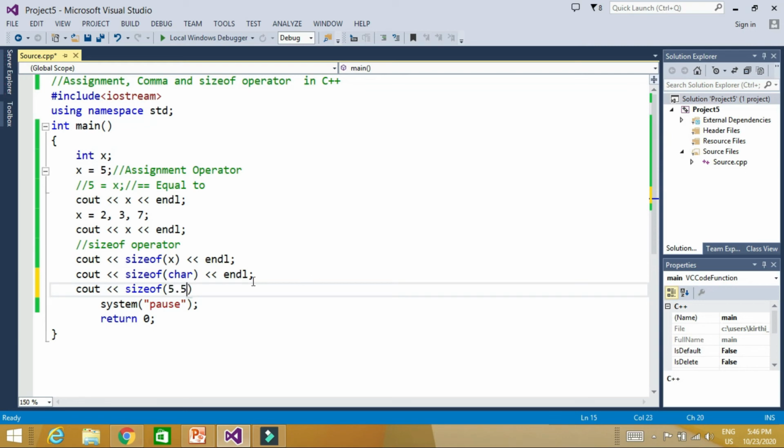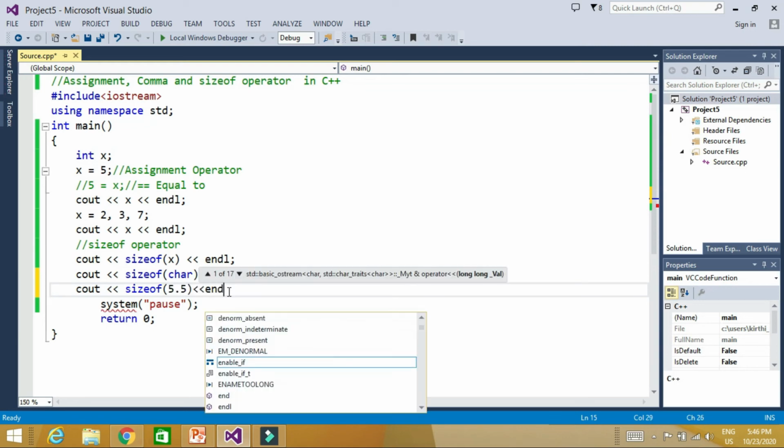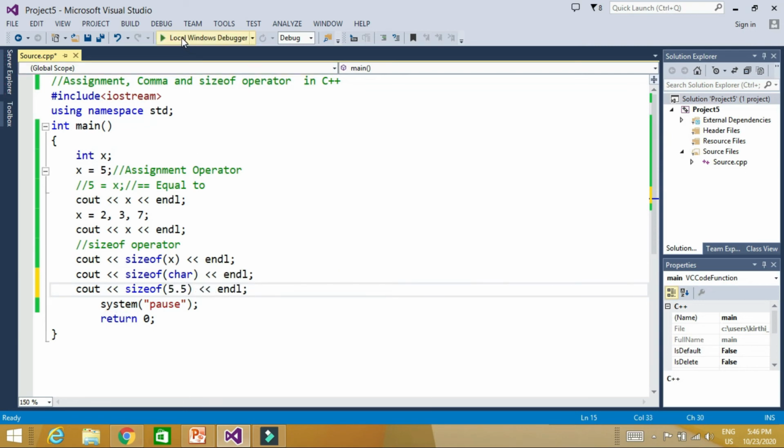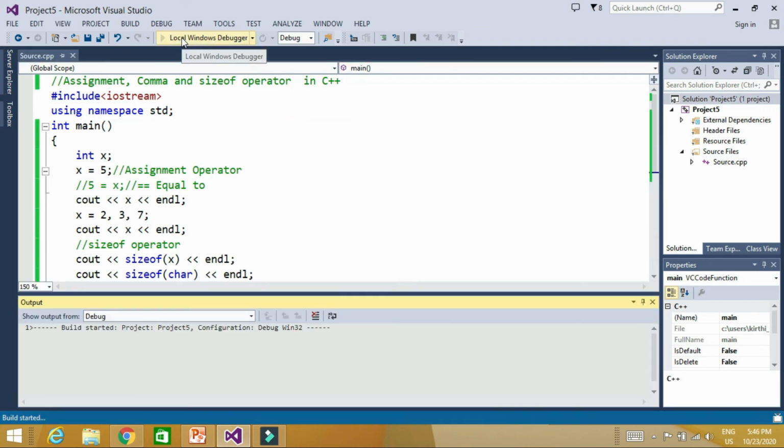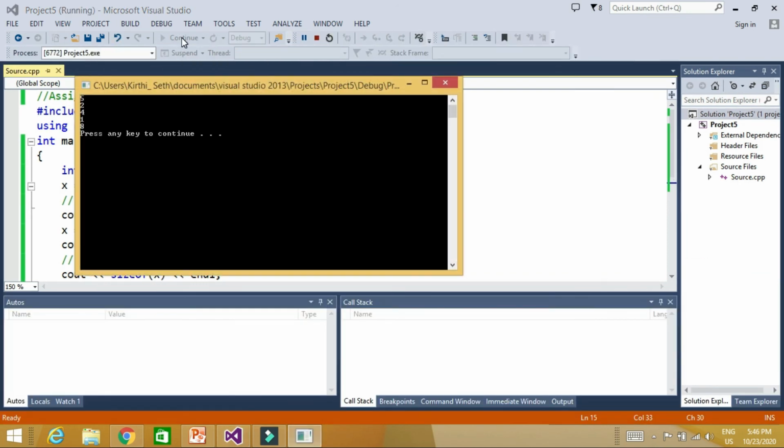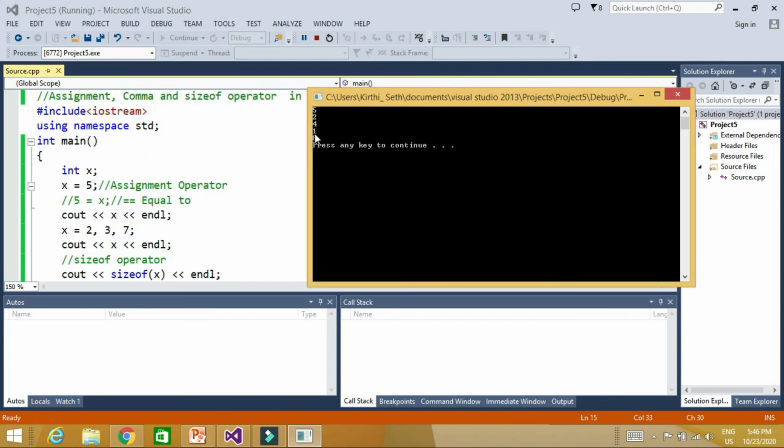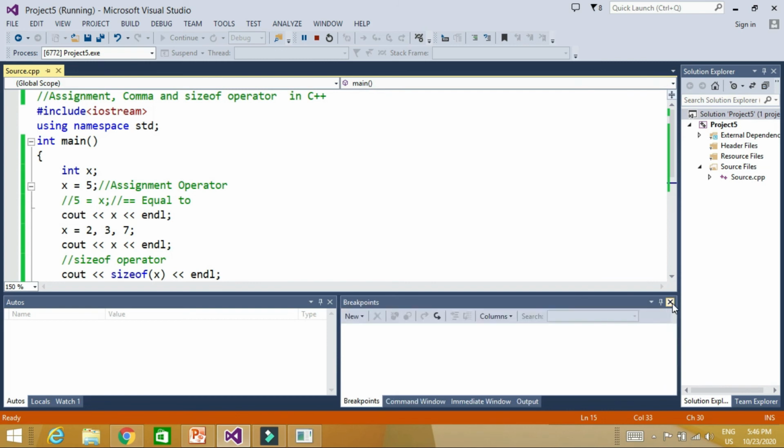And what is 5.5? 5.5 is a float. A float also takes 4 bytes. So let's run it. A double takes 8 bytes to store, not 4 bytes. So here I have shown you all 3 examples.